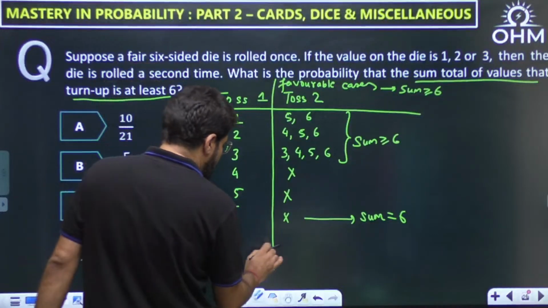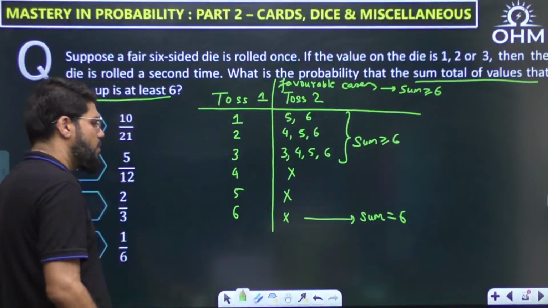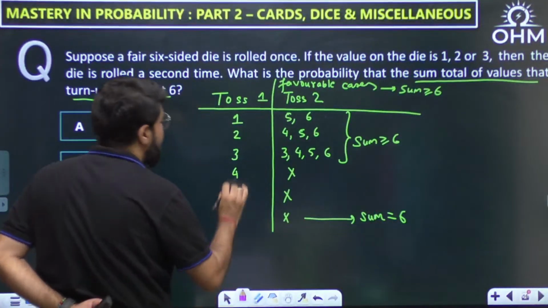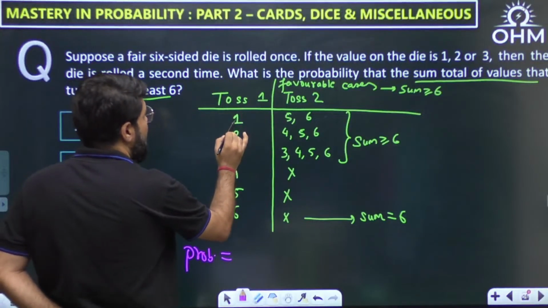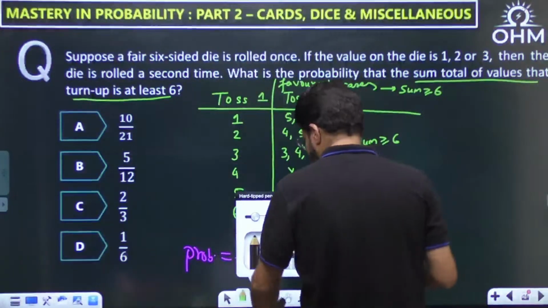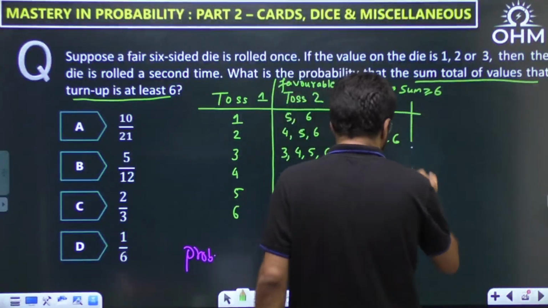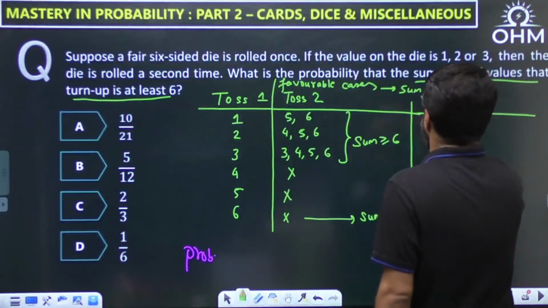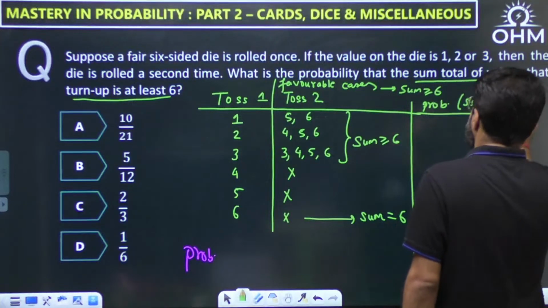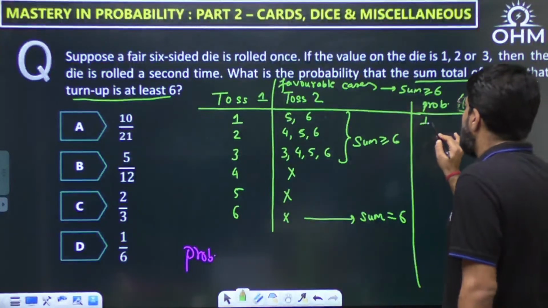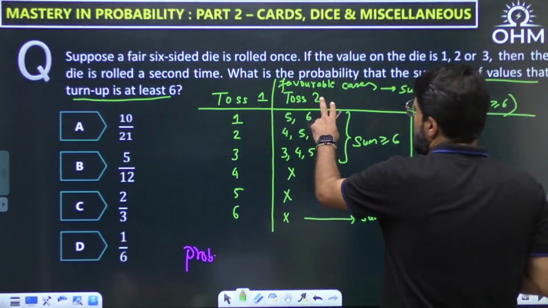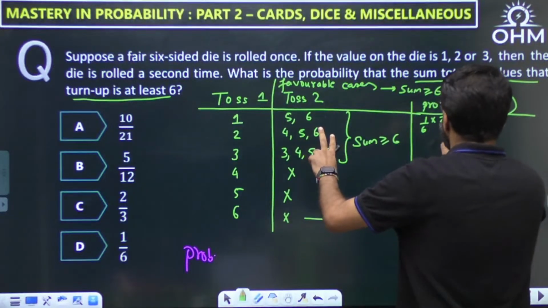Now what is the probability? I will write down the answer. Please see the pattern. I will write down these numbers individually to explain better. Probability for sum greater than or equal to 6. See here, toss 1: getting any value on toss 1, probability 1 by 6. What do you want on toss 2? 5 or 6, any 2 outcomes out of 6, so 2 by 6.